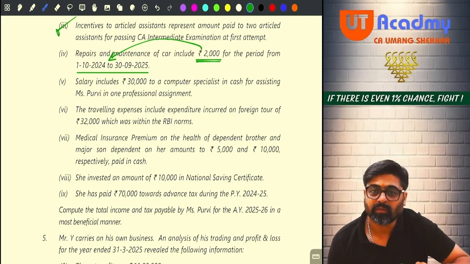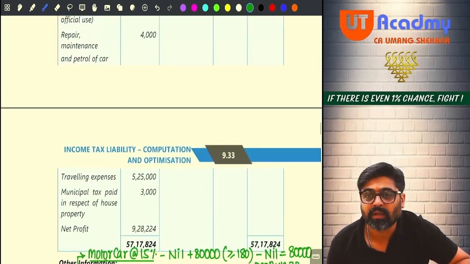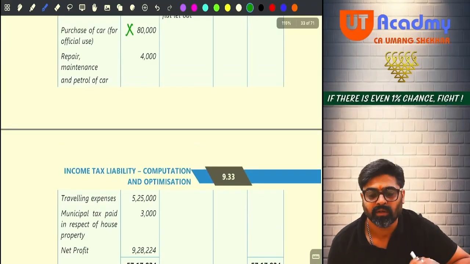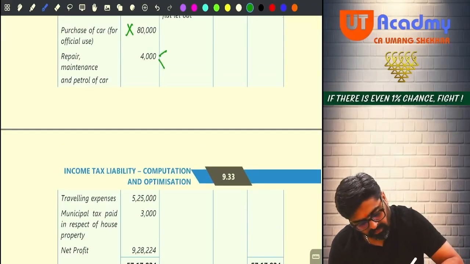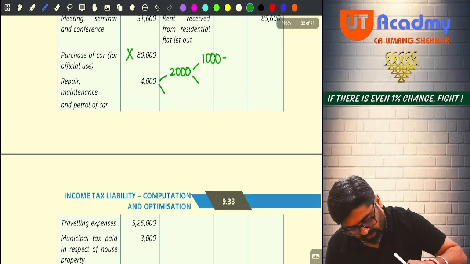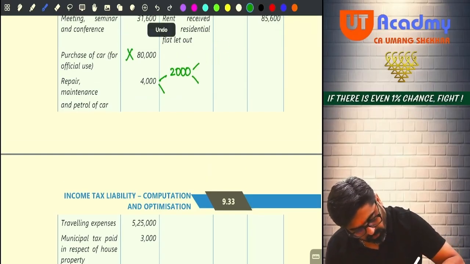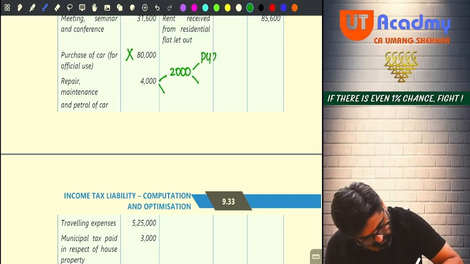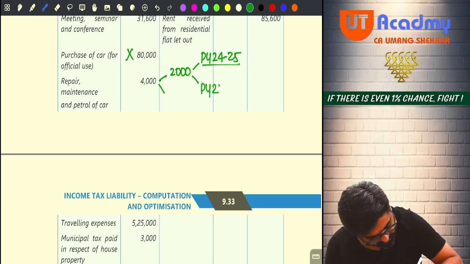No. Now this 2000 is included above in the 4000. Can you see this 4000? In this 4000, the 2000 given in the adjustment, out of that 1000 is for previous year 24-25 and 1000 for the next year 25-26, 6 months.